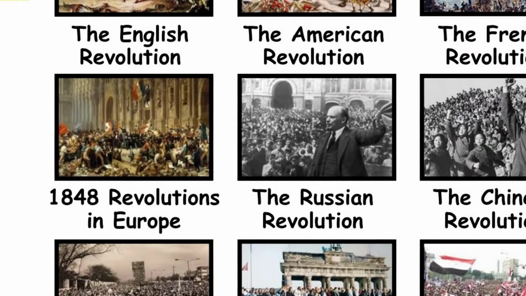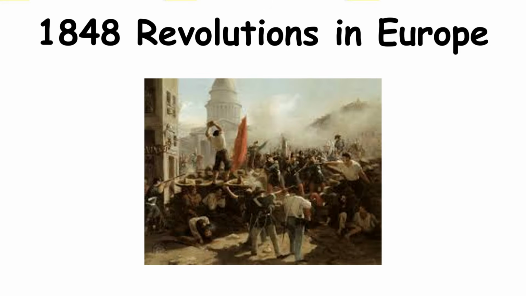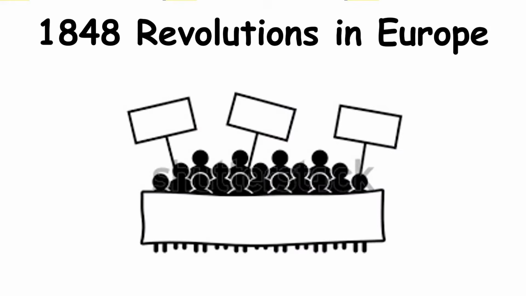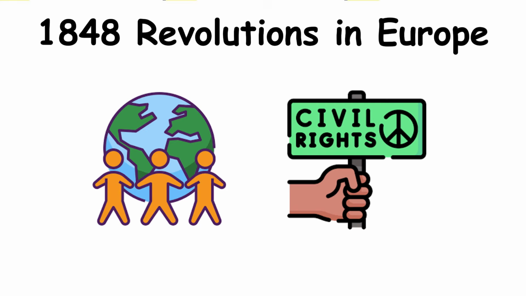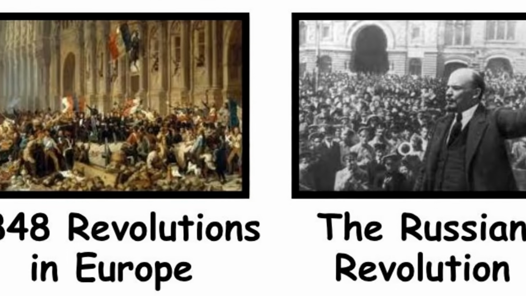The 1848 revolutions in Europe. Known as the Springtime of Nations, 1848 saw dozens of uprisings across Europe, in France, Italy, Germany, and Austria. Workers and liberals demanded democracy, workers' rights, and an end to monarchies. Most of these revolts were crushed, but the ideas they spread, national unity and civil rights, shaped modern Europe in the decades ahead.